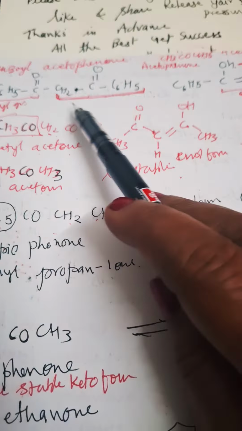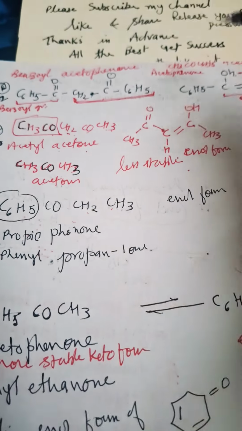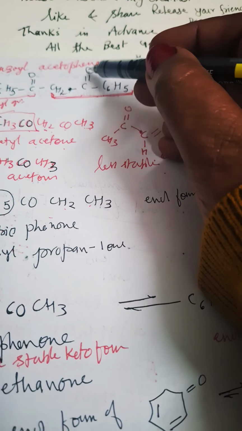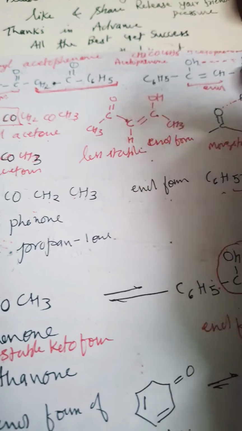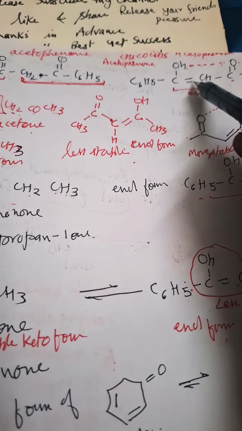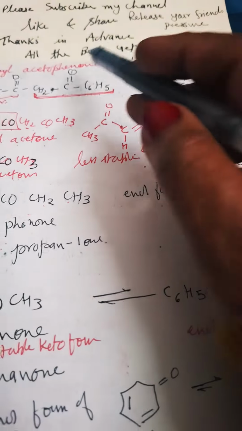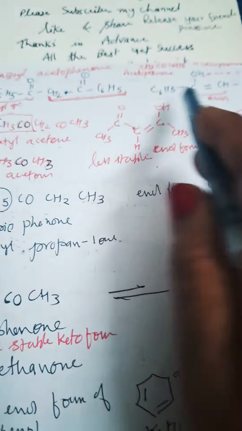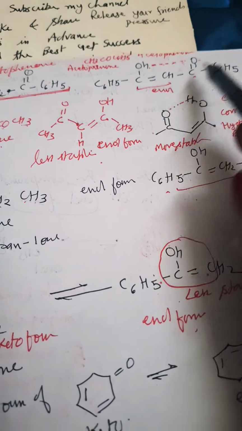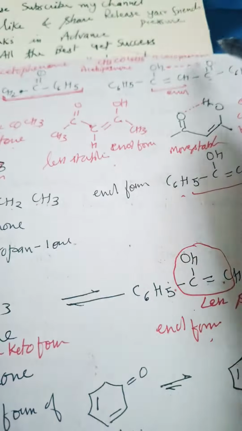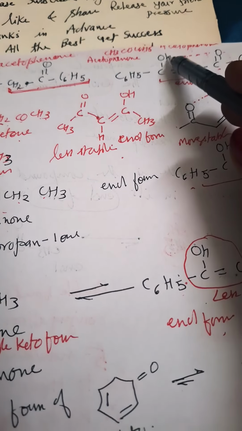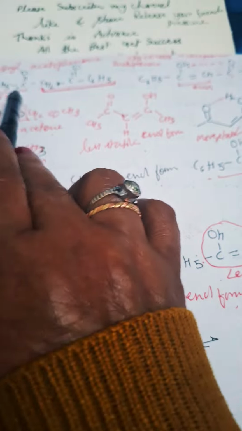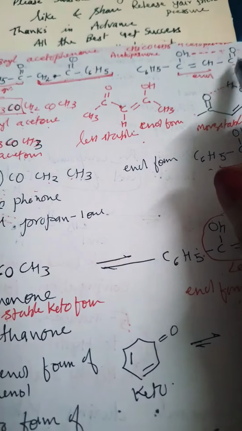Now we have to write down the enol form of this, so any one of these. See, the alpha hydrogen is here, H is going to this oxygen, and the double bond is coming over here, and here this is OH. I took this one. H is going here and the double bond is coming here, so that is why this is the enol form, and this will remain as such. Then there will be hydrogen bonding between H and oxygen. So the enol form is more stable than the keto form. In dicarbonyl compounds, the enol form is more stable.